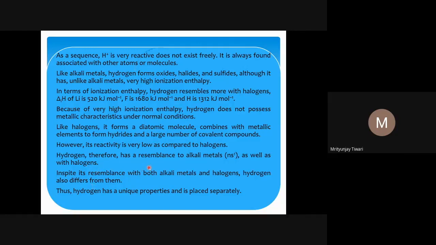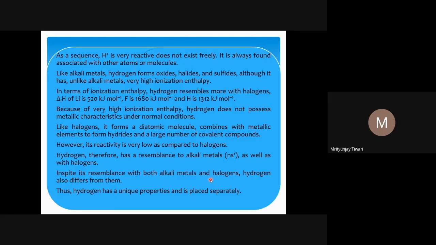So hydrogen has resemblance to alkali metals, like the ns1 electronic configuration, as well as with the halogens, like it accepts one electron and can get the electronic configuration of halides. However, in spite of its resemblance with both alkali metals as well as halogens, hydrogen also differs from them, and there are some differences. Thus, hydrogen has unique properties and is placed separately in the periodic table.